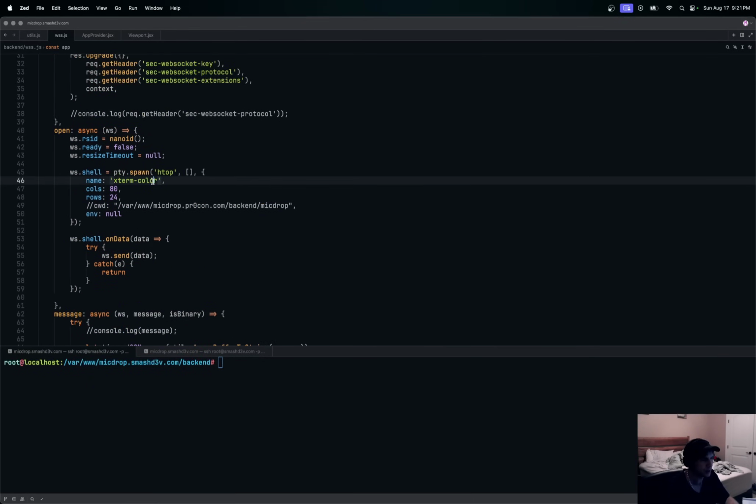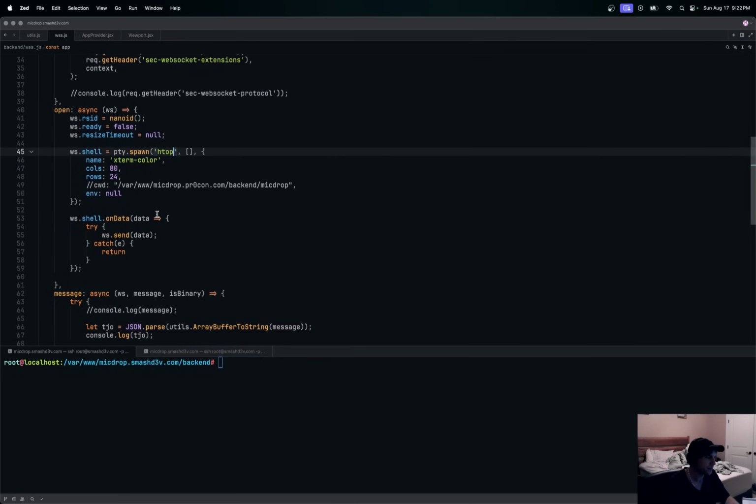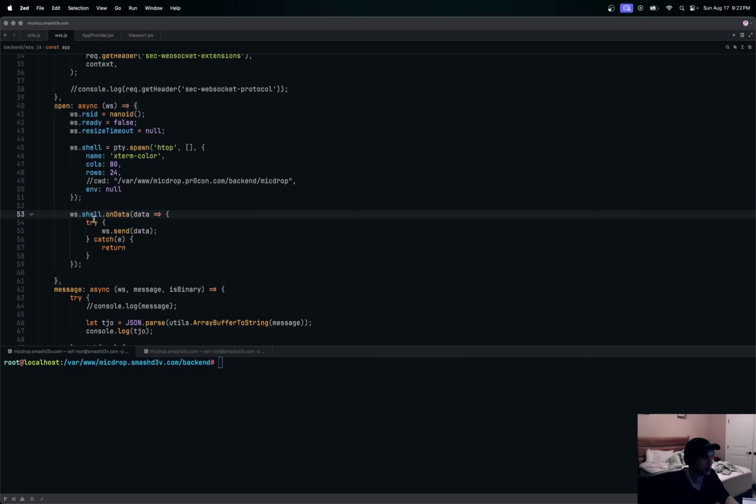That's what this is doing, and we're giving it the xterm colors, and we're going to run htop in it. But this will be our node app later on, our mic drop app, that green thing. And once this PTY opens, any data that comes from the PTY terminal, we want to send out to the client. So that's what this is doing here.